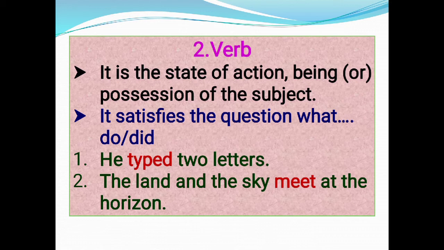Verb. It is the state of action, being, or possession of the subject. It satisfies the question what do or what did. For example, he typed two letters. If you question the sentence what did he do, the answer is typed. So the verb in the sentence is typed.